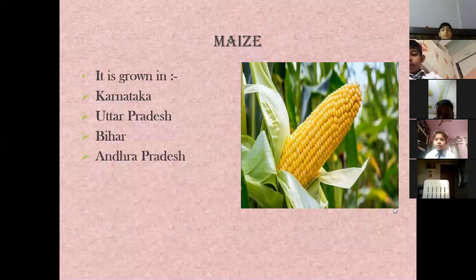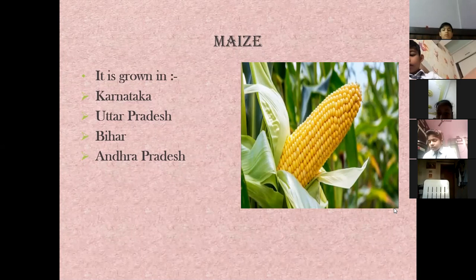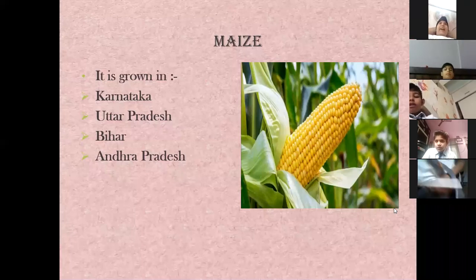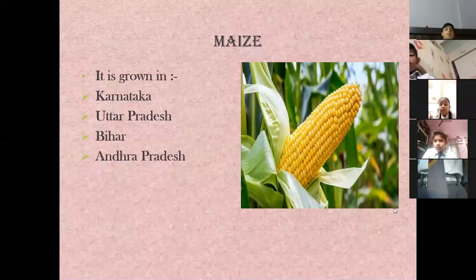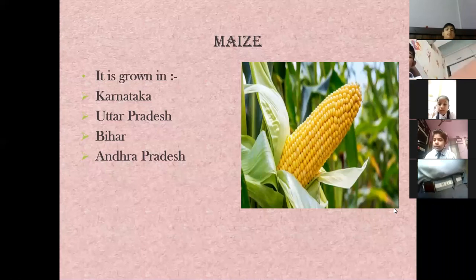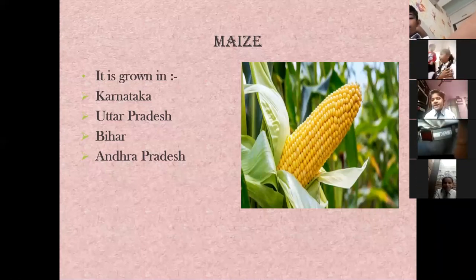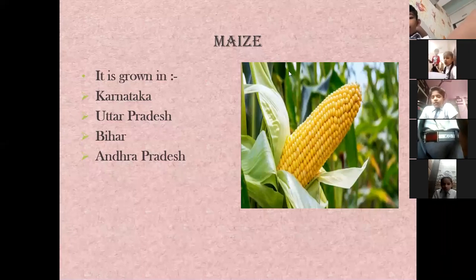So we have learned about all the cereals, children. Okay, the first one was rice. Then we have learned about wheat. Then we have learned about jowar. Then we have learned about bajra. Then we have learned about ragi, and now we are learning about maize. So these are the major cereals which we find in India.